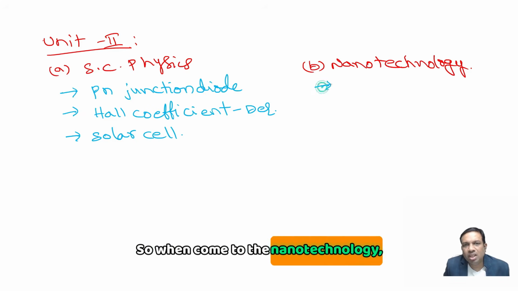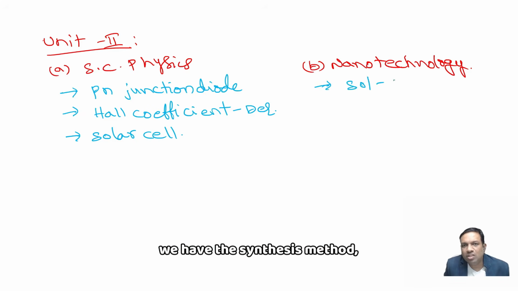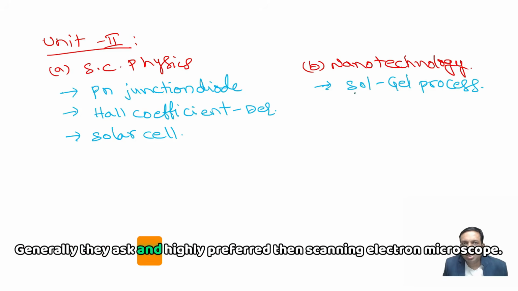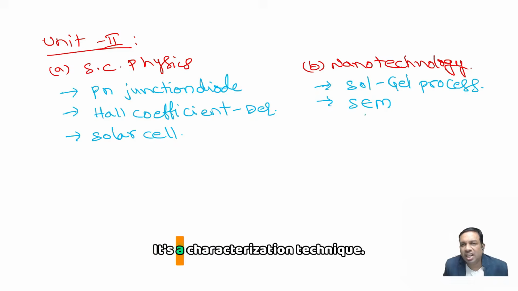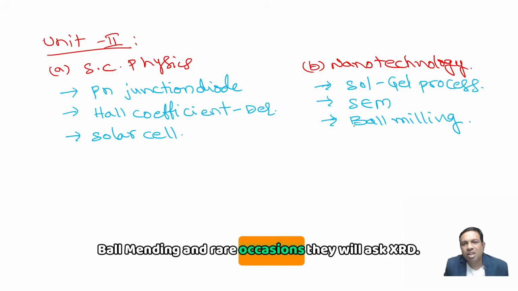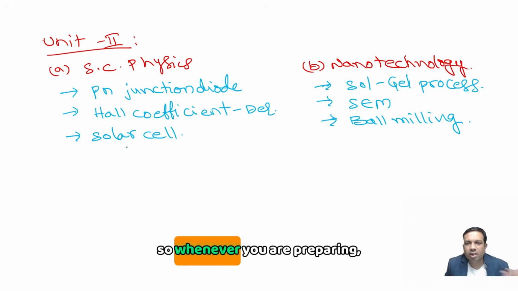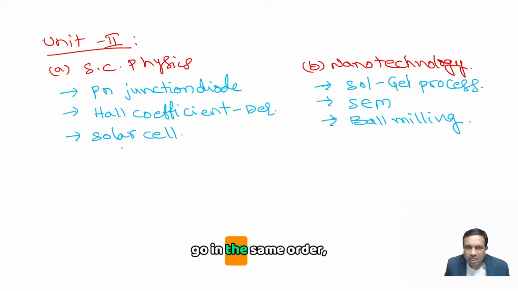When it comes to nanotechnology, we have the synthesis method, the sol gel process. Generally they ask it and it is highly preferred. Then the scanning electron microscope, which is a characterization technique. If those two are not given, then the examiner may go for ball milling. On rare occasions, they will ask XRD. Right, this is about unit 2. So whenever you are preparing, go in the same order.